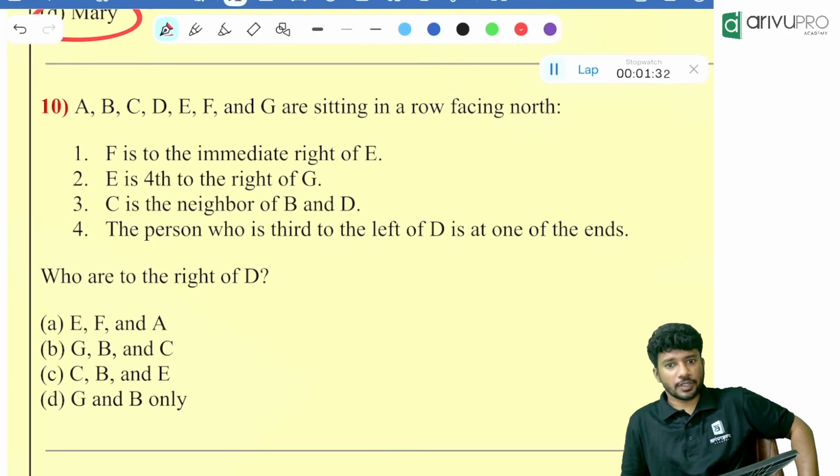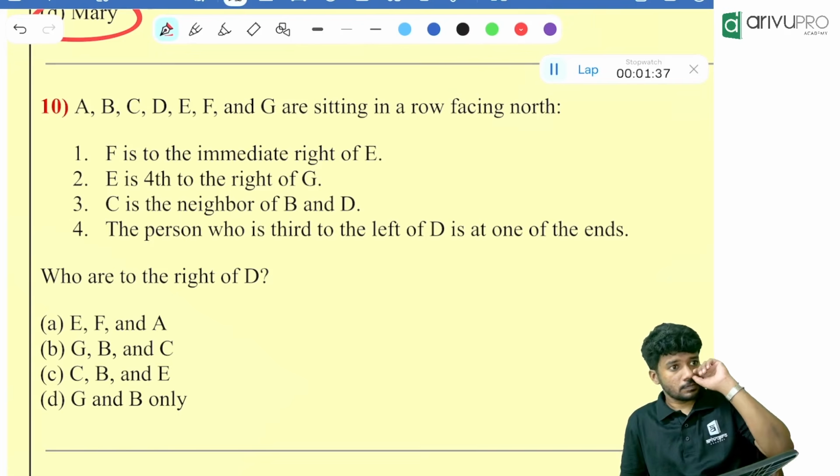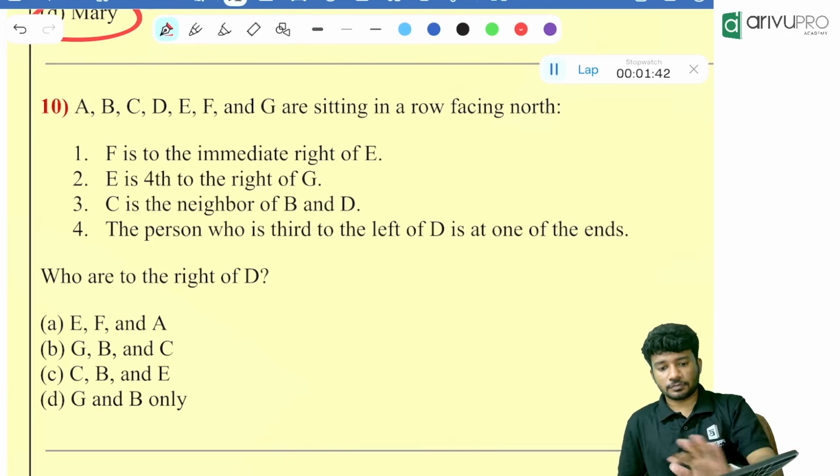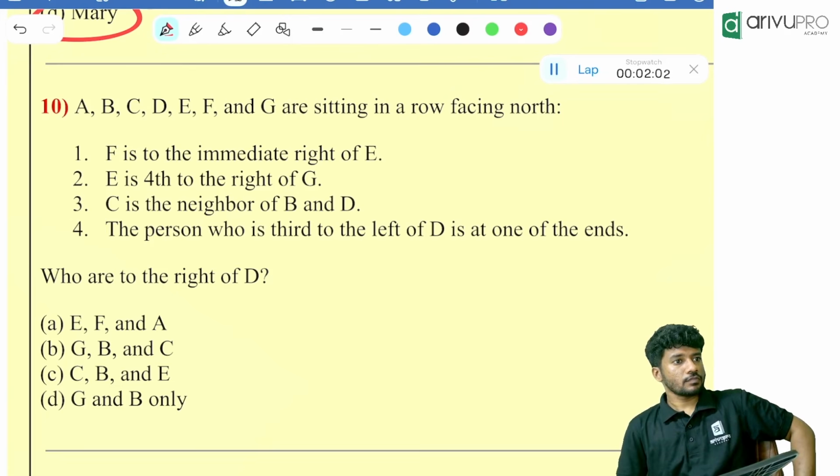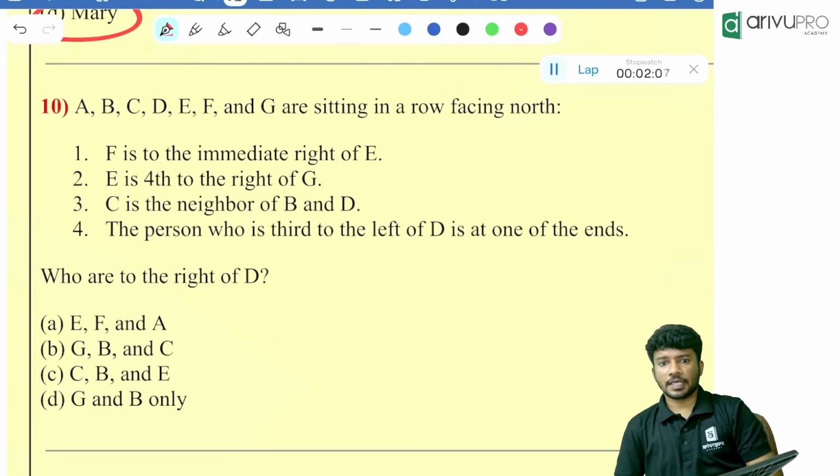Option A. Okay. So they check again once. Done now? Can I try?